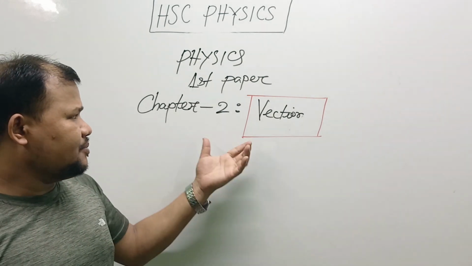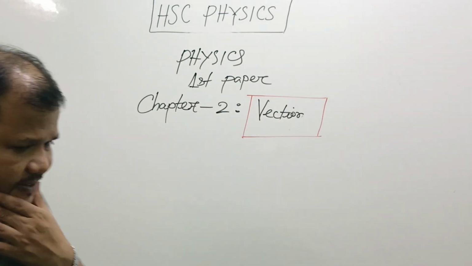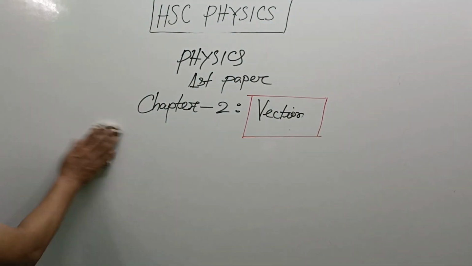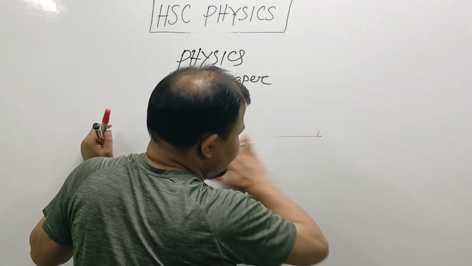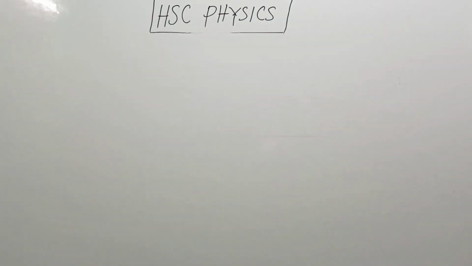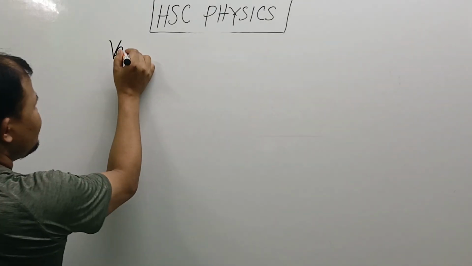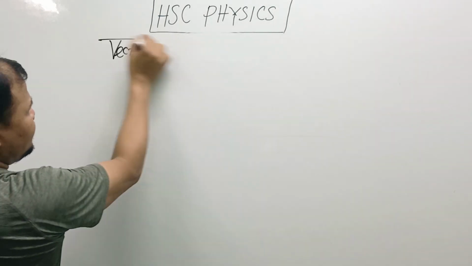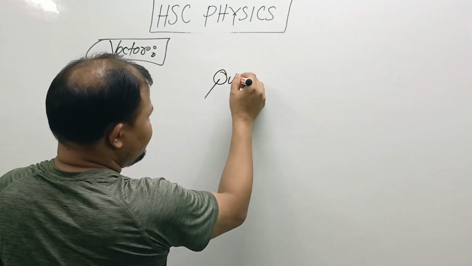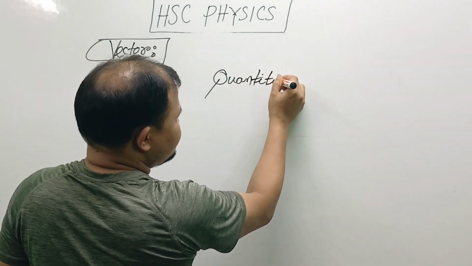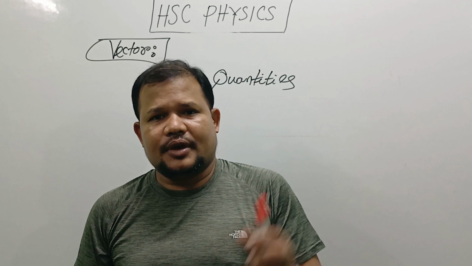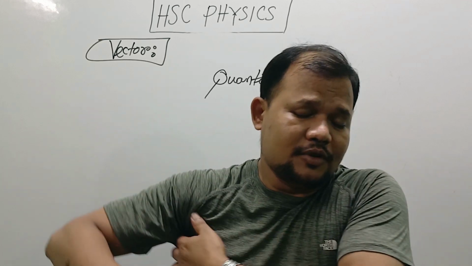As our chapter name is Vector, before starting this chapter, at first we learn quantities.